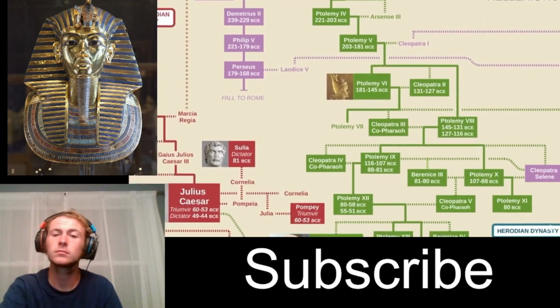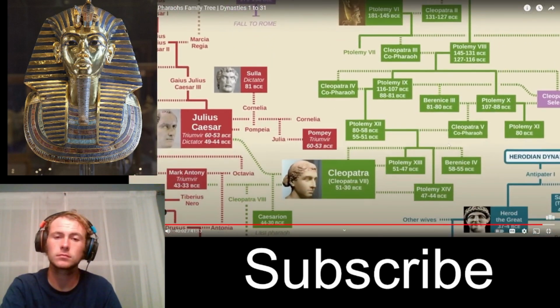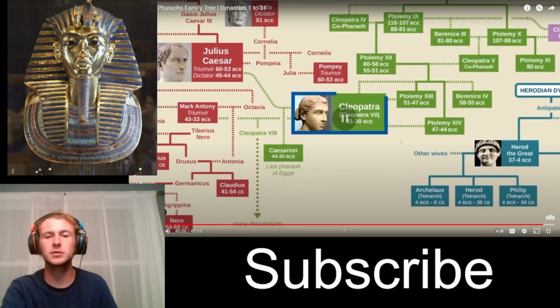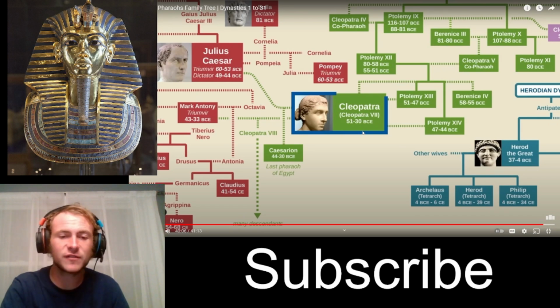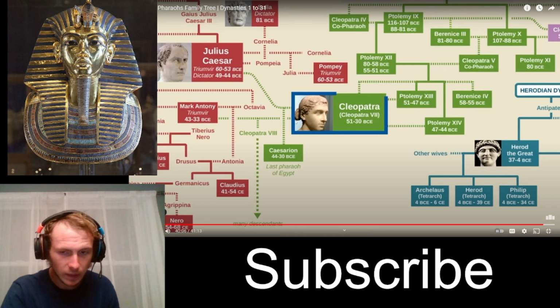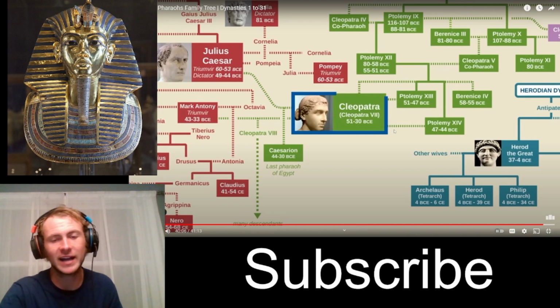The Ptolemaic dynasty eventually leads to the famous female pharaoh named Cleopatra VII, technically the last pharaoh of Egypt. Well, actually, I guess it was Caesarion down here, but she kind of ruled at the same time. They both get killed by Augustus after the Battle of Actium.